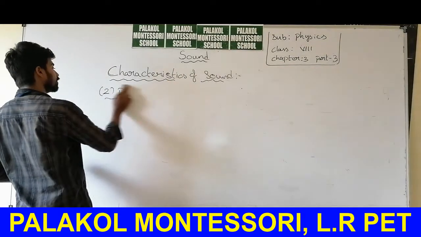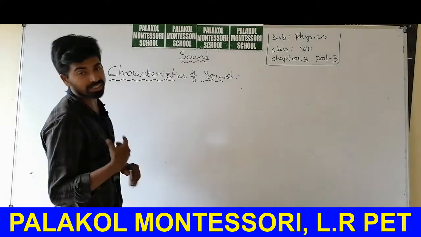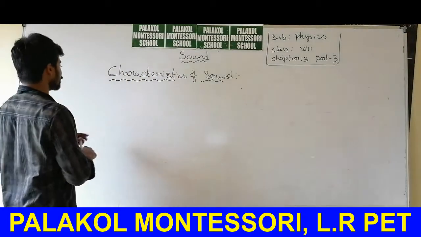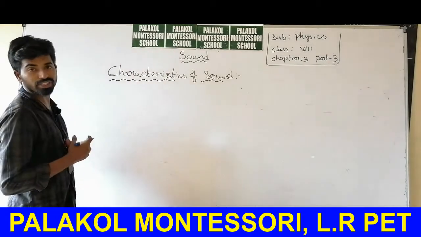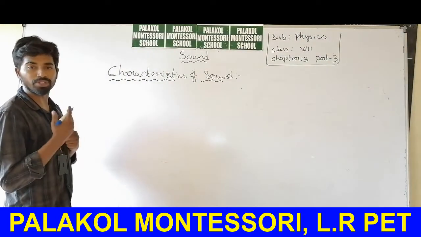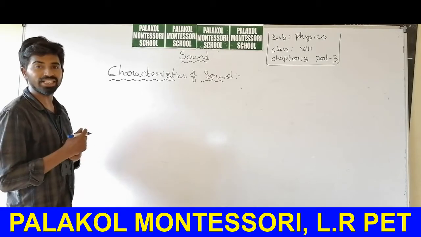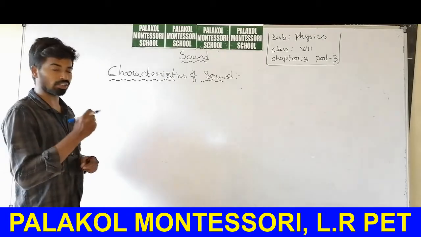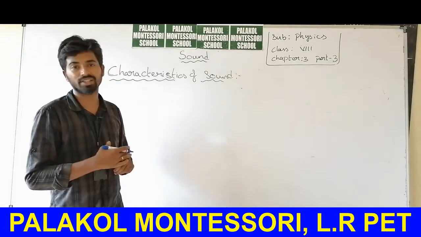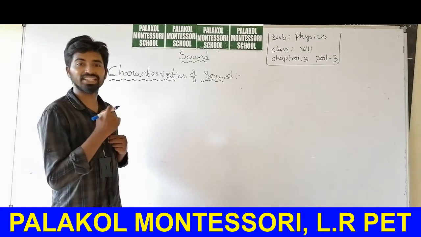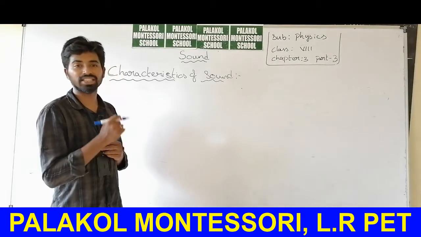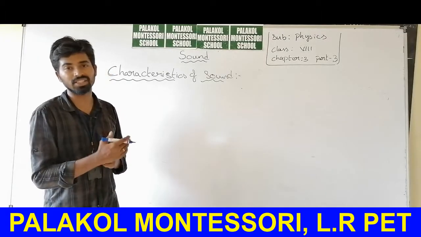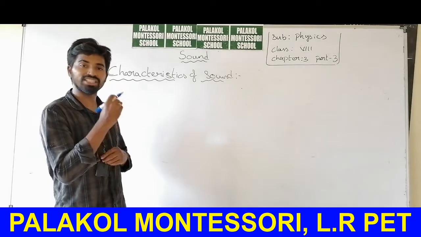What are the characteristics of sounds? There are two characteristics. One is loudness and feebleness, and another one is pitch or shrillness. So here, how are humans able to produce sound with different frequencies? We will communicate with each other. The animals are not able to speak, whereas humans can. So what does that mean? We can generate different frequencies of sound, but animals cannot generate different frequencies in the sound. We will vary the amplitude, we will change the frequency.